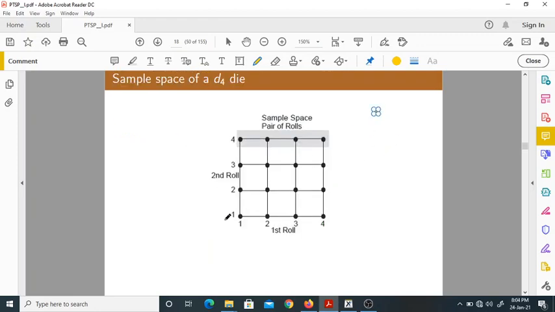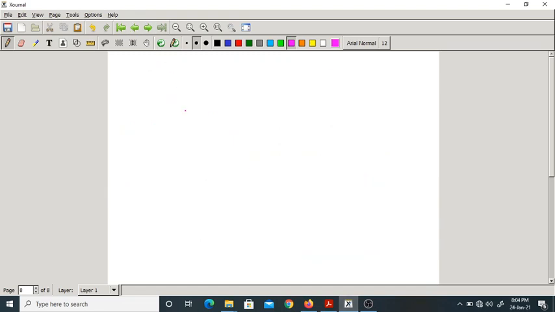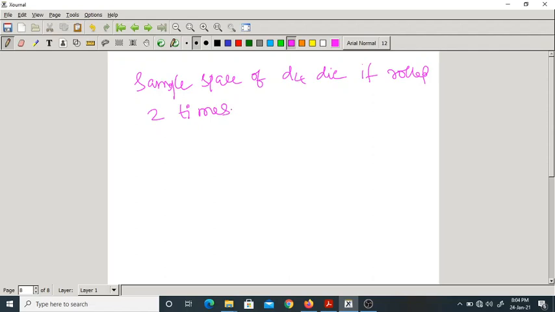Now, suppose I roll the D4 die 2 times, what is the sample space? First of all, how many elements are possible?